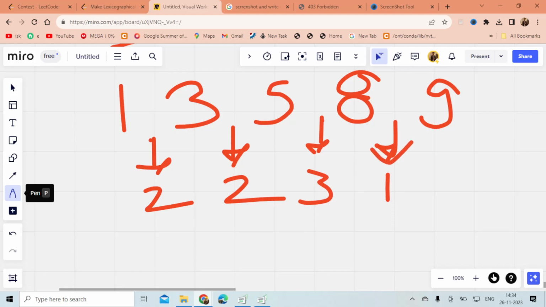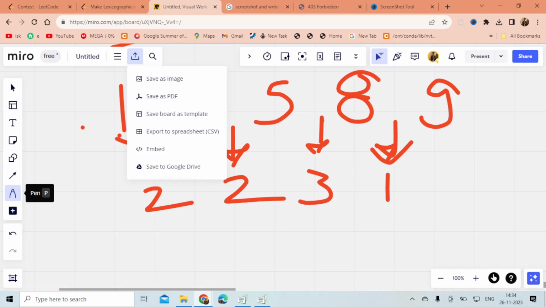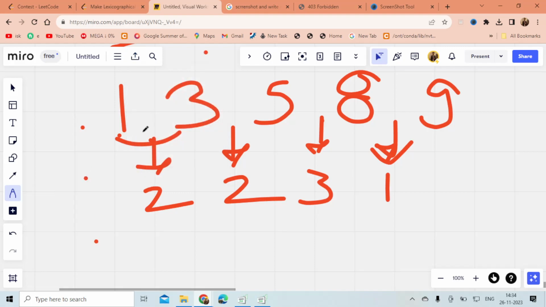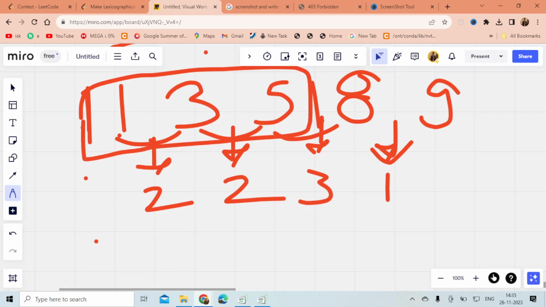So what does this mean? Can I swap this element with this? Yes. Can I swap this element with this? Yes. Can I swap this element with this? No. So it means that I can swap these elements with each other, but I can't swap these elements with this 8, right?